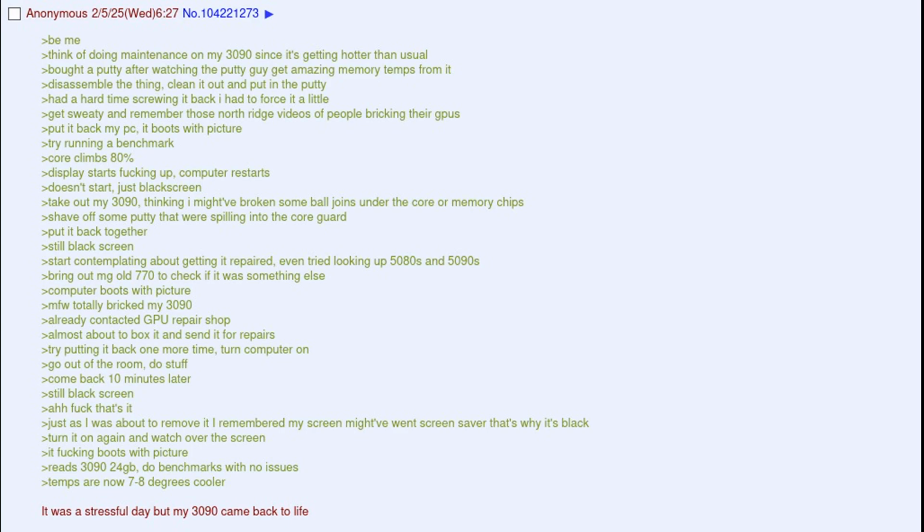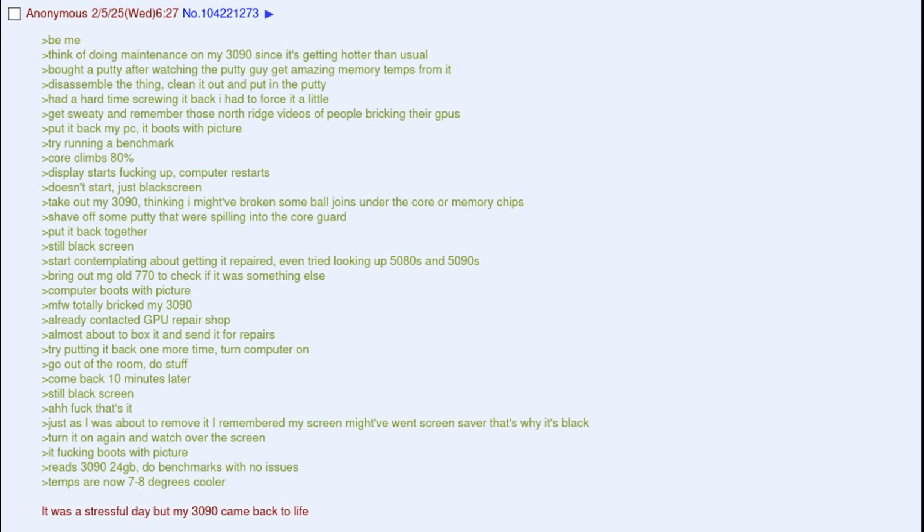Bring out my old 770 to check if it was something else. Computer boots with picture. MFW I totally bricked my 3090. Already contacted GPU repair shop. Almost about to box it and send it for repairs.